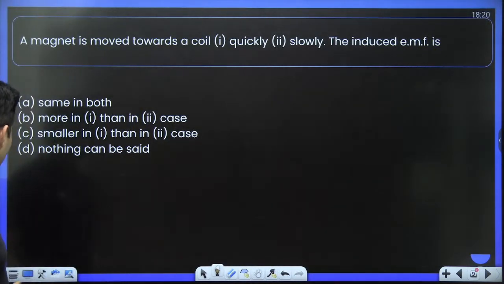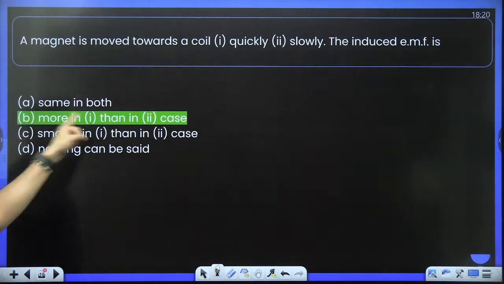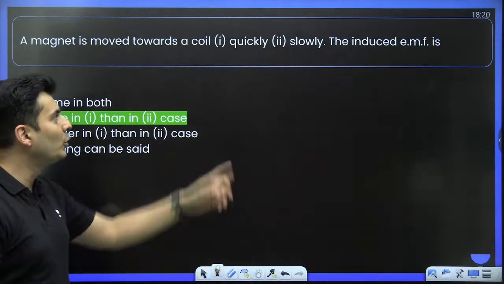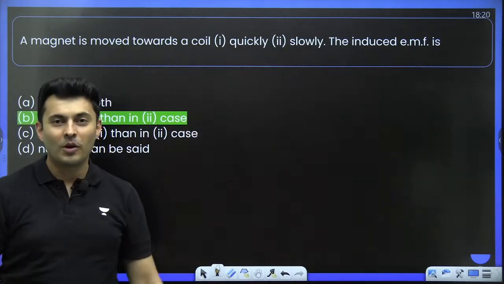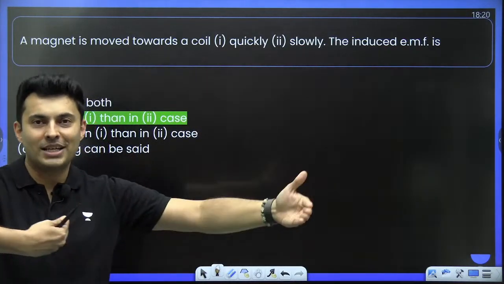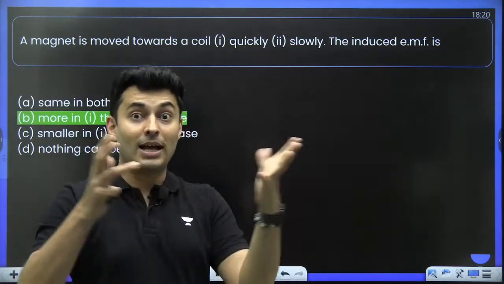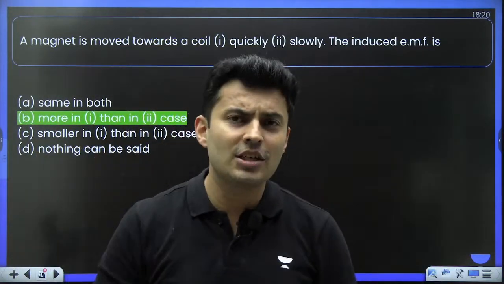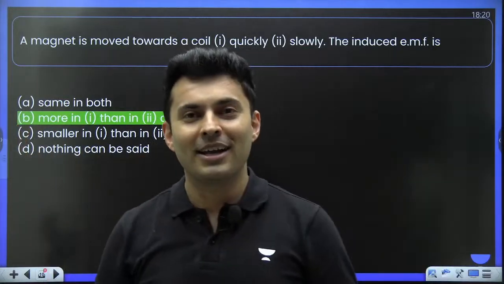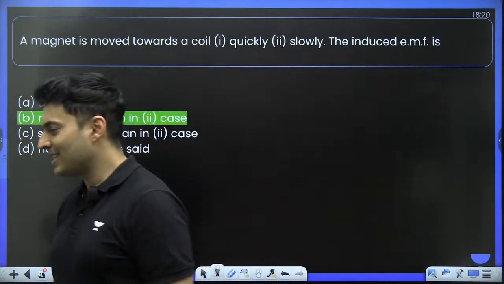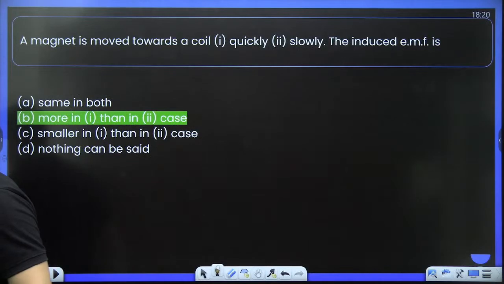Cool. So guys, the correct answer for this particular question should be more in 1 than in 2, because this is quick, this is slow. So faster rate of change. Very quickly the flux will change. More flux changes in small time, more EMF is produced. Is that right? So everyone?